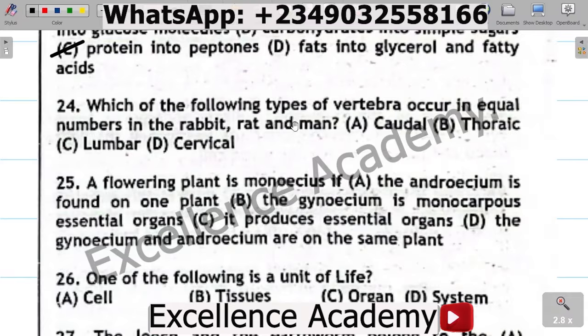Question 24. Which of the following types of vertebra occur in equal numbers in the rabbit, rat, and man? A. Caudal, B. Thoracic, C. Lumbar, D. Cervical.